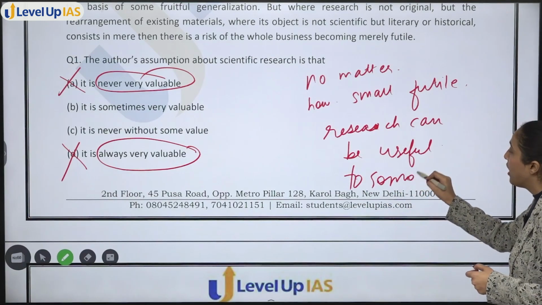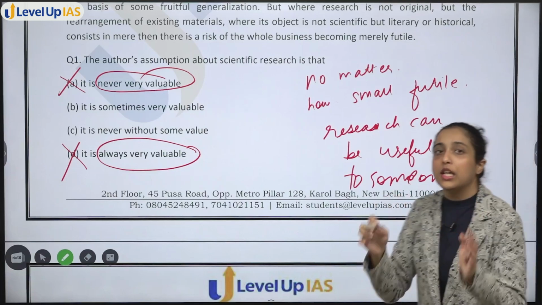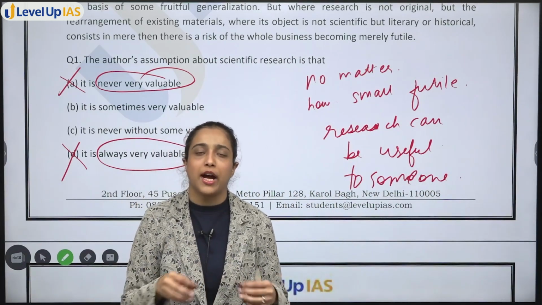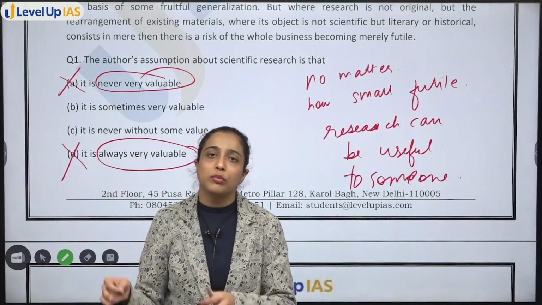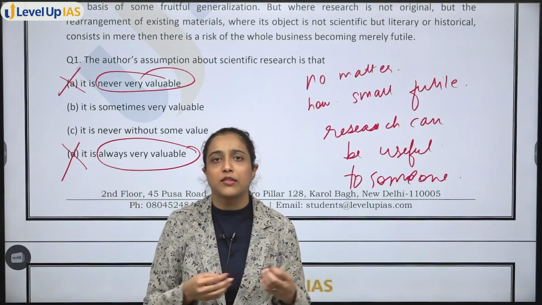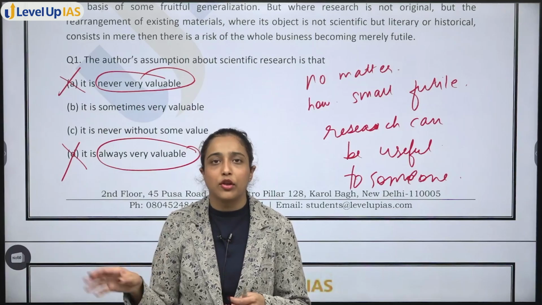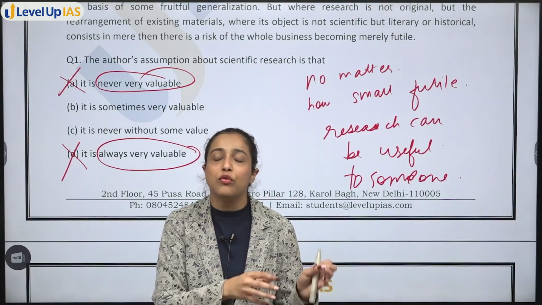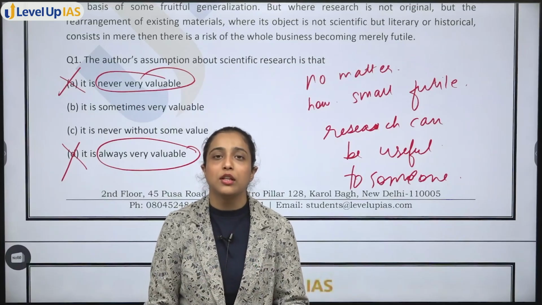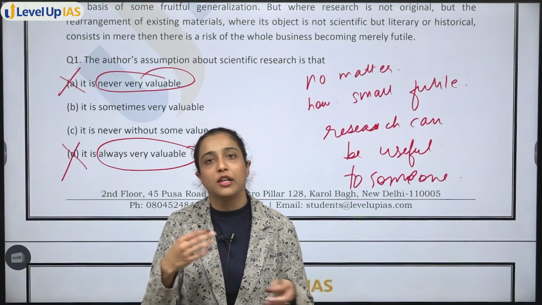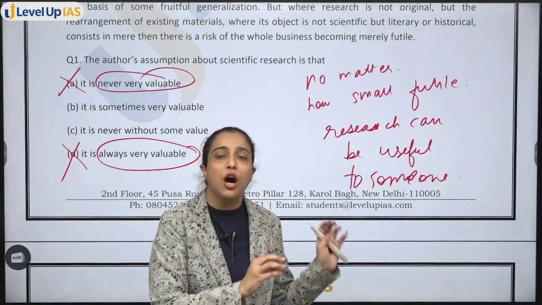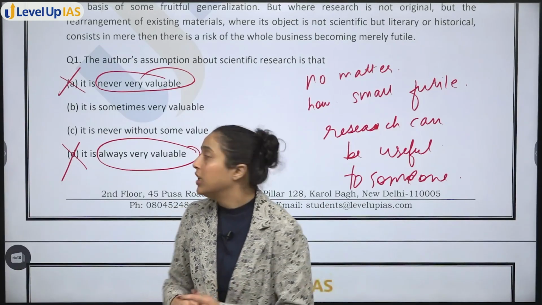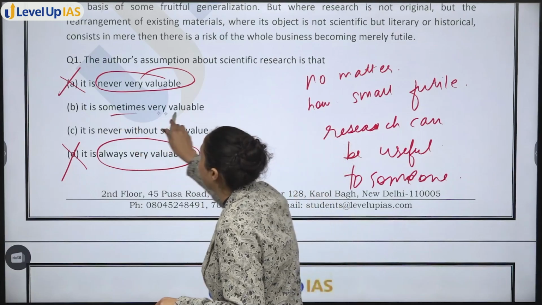Now, the author also said that if the research is based on any number of facts, that can also be used by some other person. Even if the research is only full of data, that data can be used by some other person who wants to use it in his or her further research, to fulfill his or her purpose. So no matter how small or laborious it may look, it can be used somewhere. So it is sometimes very valuable.